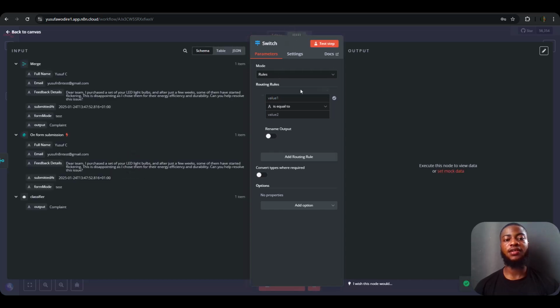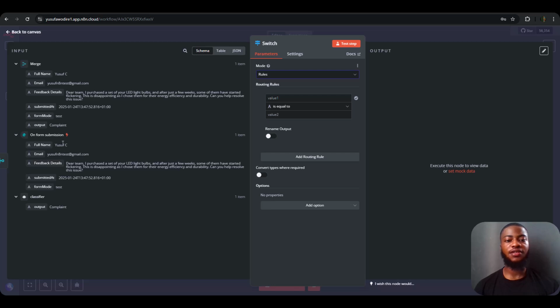So for the switch node, we are going to be leaving it as rules, and for the routing values, the first thing is the first line we want to create is for the complaint. So we are going to be dragging this schema to the value, and we are going to be renaming it. We are going to be naming it as a complaint.